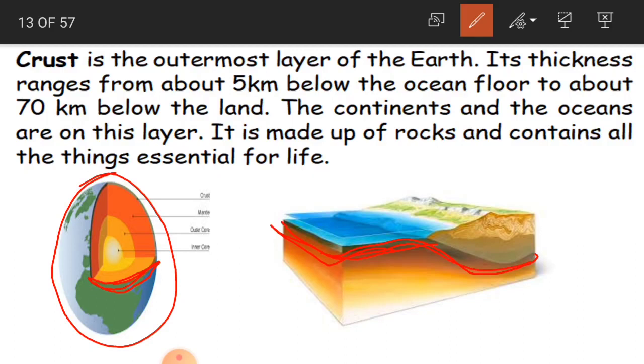Okay children, and its thickness ranges from about 5 kilometers below the ocean floor to about 70 kilometers below the land.